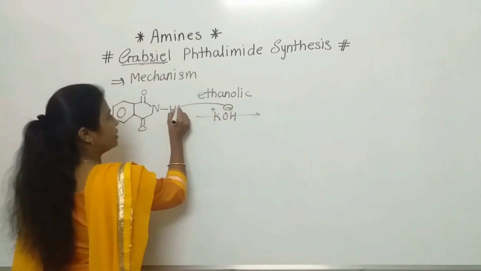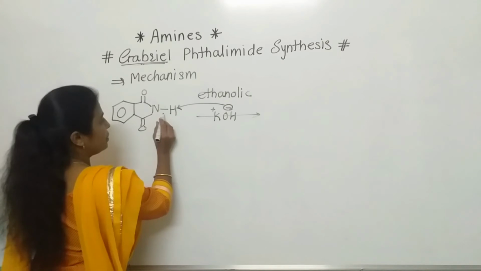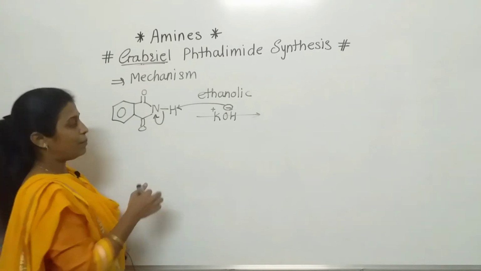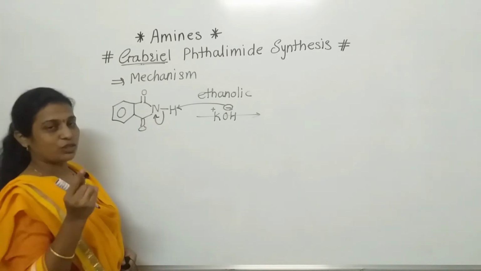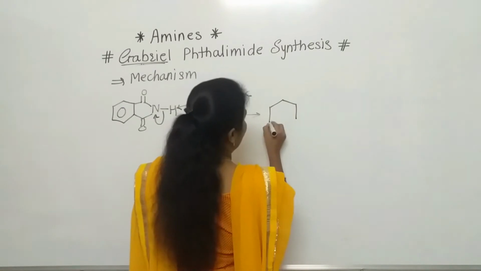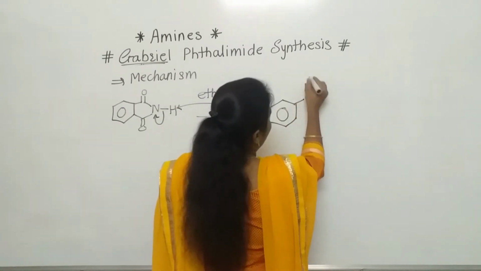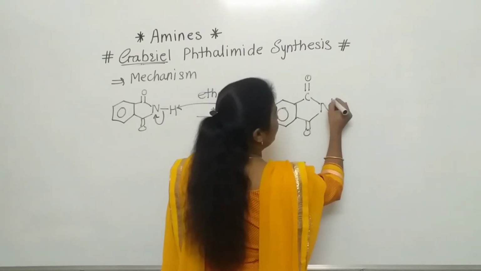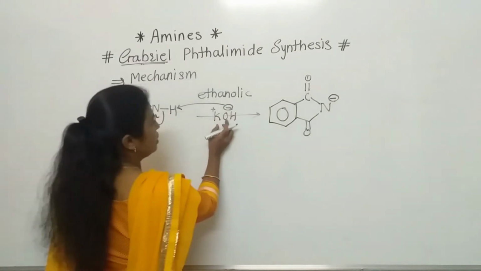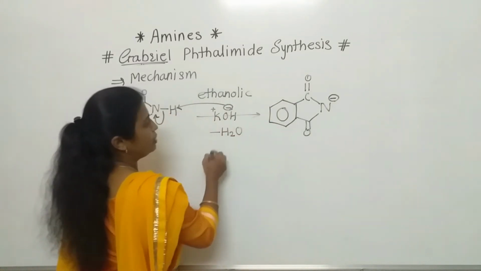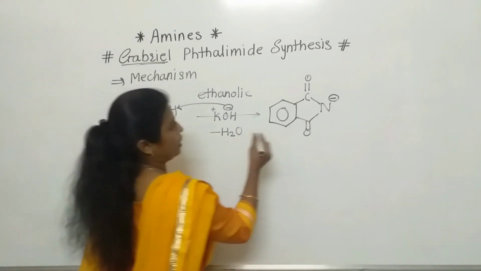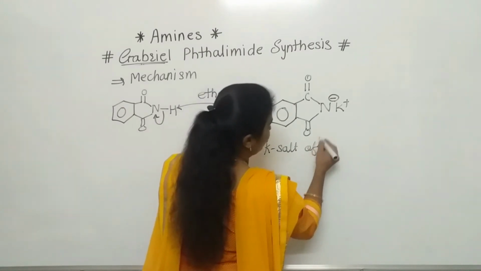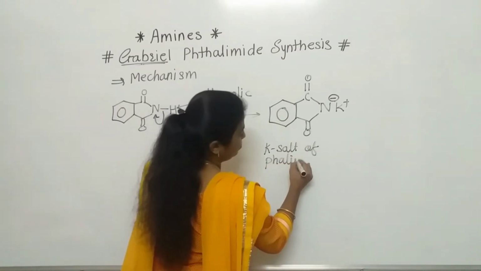So that OH minus will take that proton, and the 2 electrons involved in that bond formation are given to the nitrogen. So nitrogen will carry a negative charge, meaning anion formation takes place. Now see here, C double bond O, nitrogen, C double bond O. Here the negative charge will be there, and there is removal of a water molecule, OH minus with H plus, and here K plus. So this is the potassium salt of phthalimide.